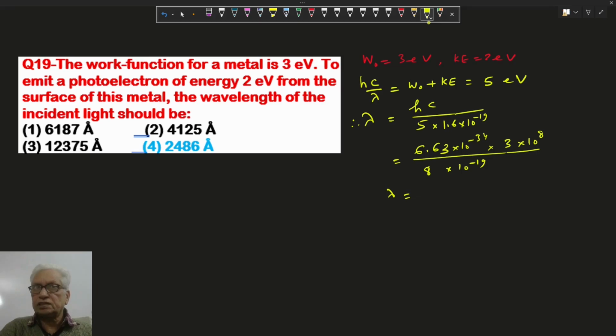Solving, we get 2486 angstrom nearly. So option 4 is correct.